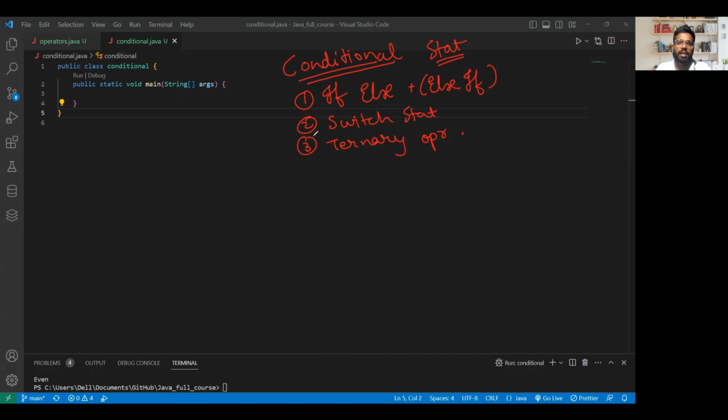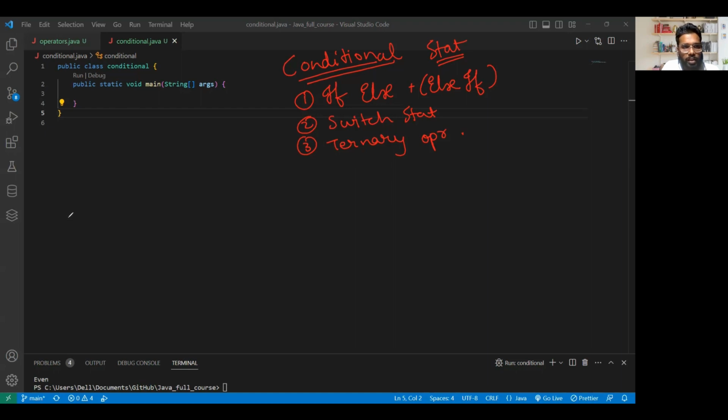If he replies he's at home, you say come to party. If he replies he's in the library, you say okay, study well. So based on the condition, where he is, you do something. Similarly in Java, based on the condition, we navigate the code to whatever we want. Let's discuss the first one, that is if-else.